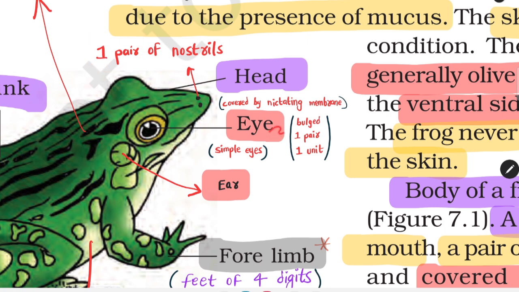Coming to the eye part, eye is covered by a nictitating membrane to protect it obviously from water. आई कैसी होती है? Bulged होती है. आई कितनी होती है? One pair होती है. आई एक unit होती है. And eyes of frogs are simple eyes. They are not compound. Remember once again, eyes of frogs are simple eyes. They are bulged, one pair and one unit. These points are not out of NCERT. These points are from NCERT. ये सारे के सारे अभी आगे हम पढ़ेंगे in the anatomy part.